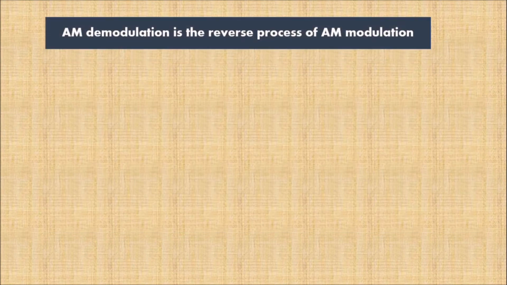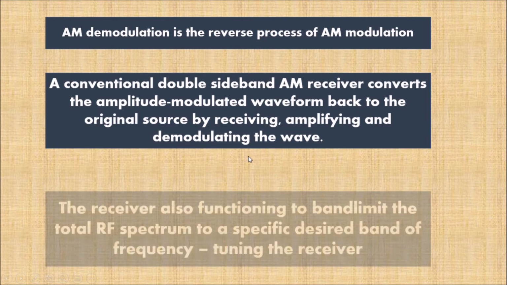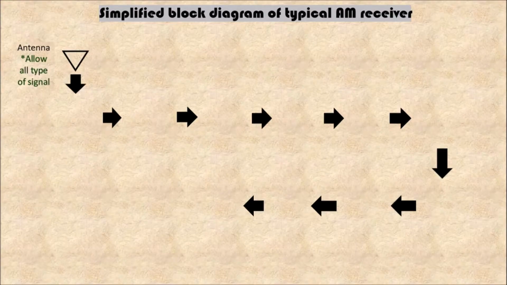AM demodulation is the reverse process of AM modulation. A conventional double sideband AM receiver converts the amplitude modulated waveform back to the original source by receiving, amplifying, and demodulating the wave. The receiver also functions to band limit the total RF spectrum to a specific desired band of frequency, which is tuning the receiver.